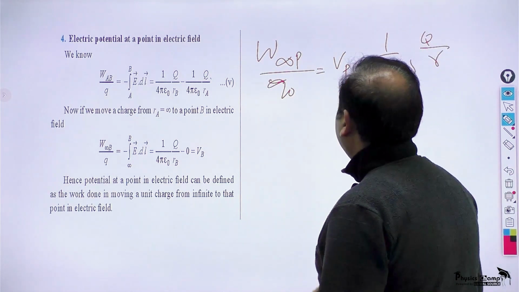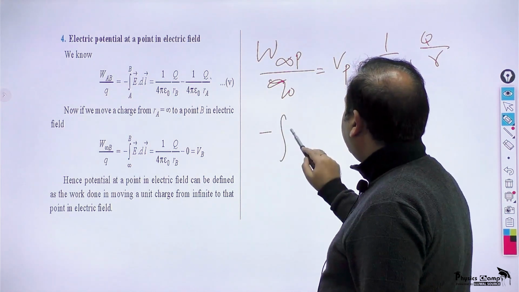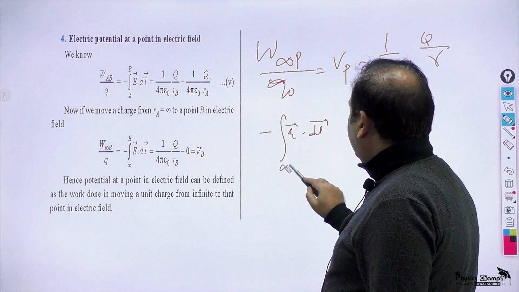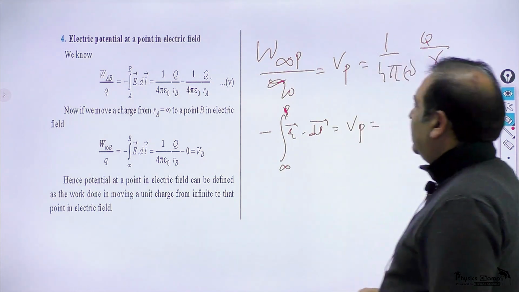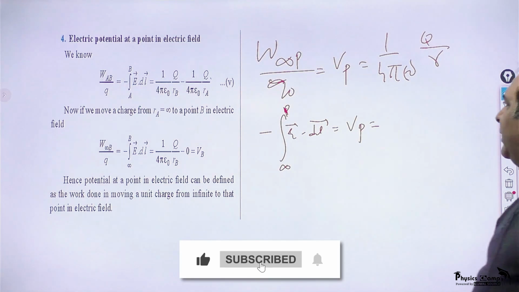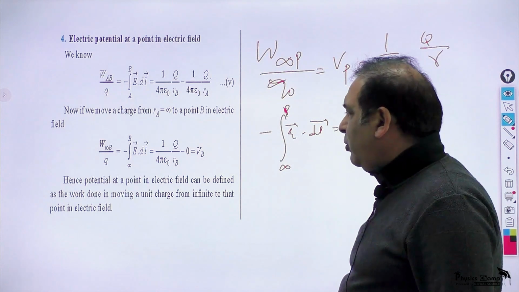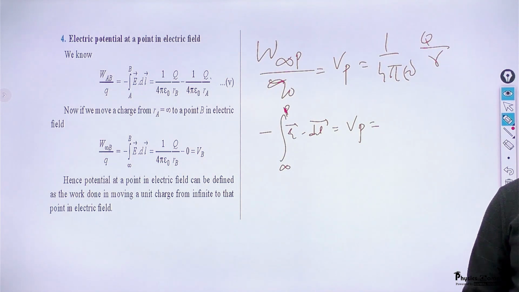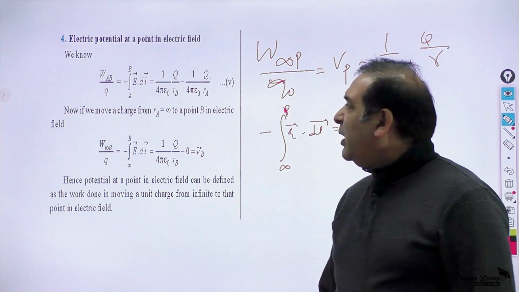And also the same thing, this work done to bring a unit charge can also be written as the negative of the line integral of electric field from infinity to point P, and it is also equal to the potential. So it is the work done to bring a unit charge from infinity to point P, and due to a point charge it will have value 1 by 4 pi epsilon naught q by r. That is the electric potential at a point. So this is the standard definition of electric potential we could understand from here.